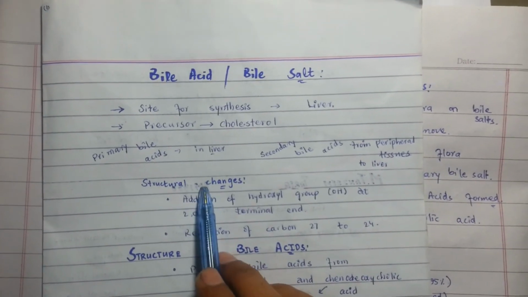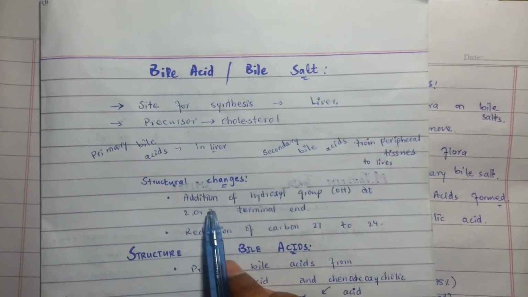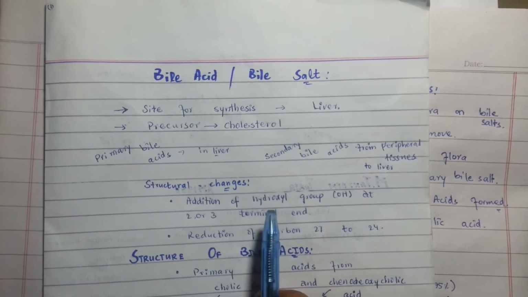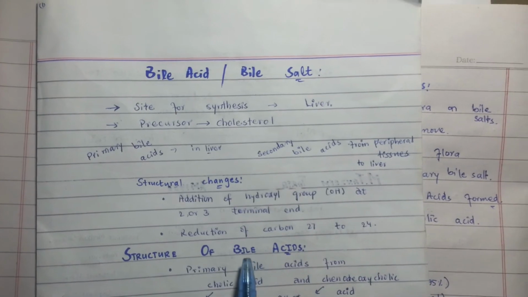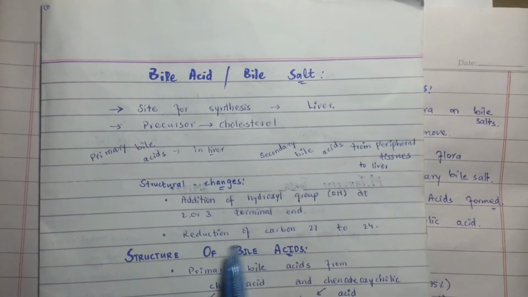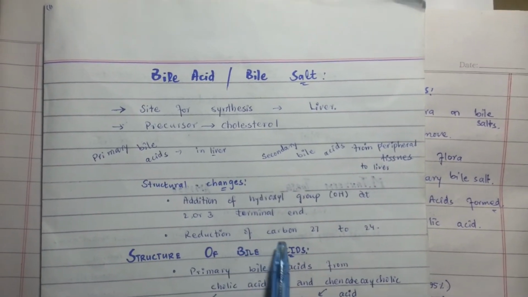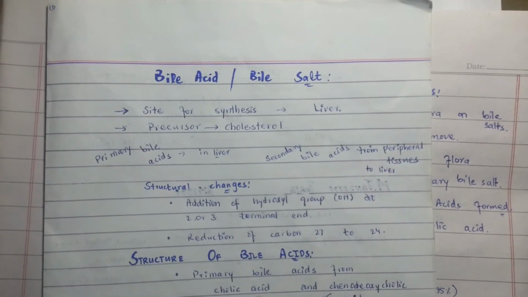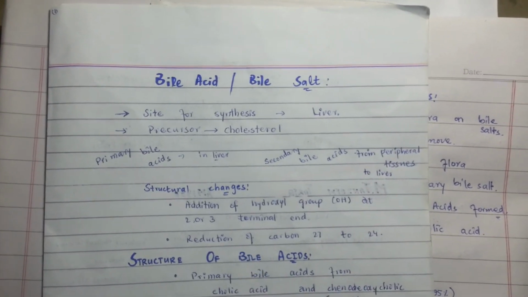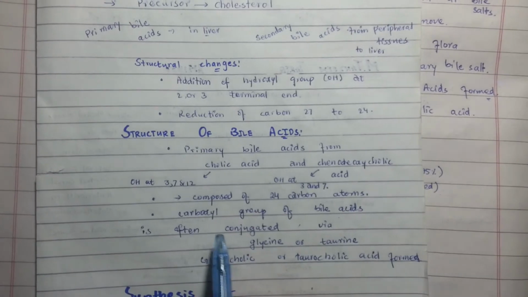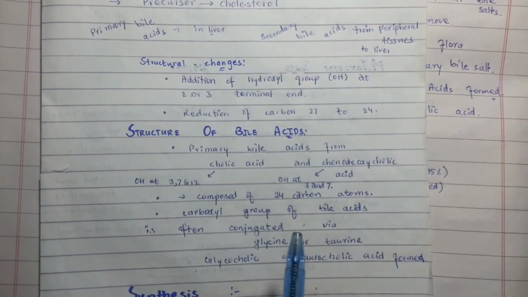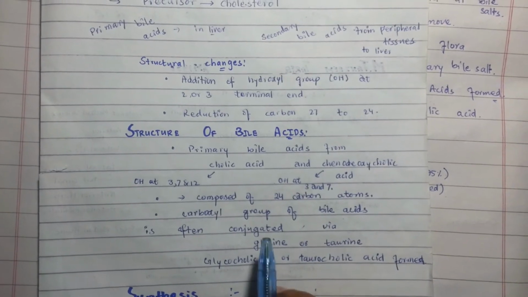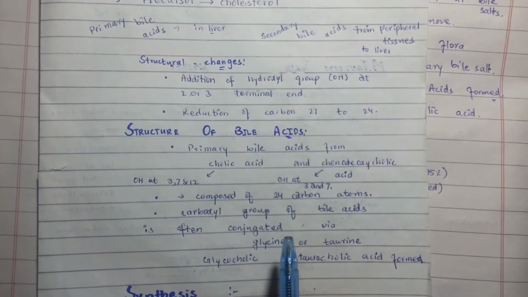Structural changes during the formation of bile acids are that hydroxyl groups are added at positions 2 and 3, and the carbon number is reduced from 27 to 24. Then the bile acids are formed. The structure of the bile acids is composed of 24 carbon atoms with hydroxyl groups.